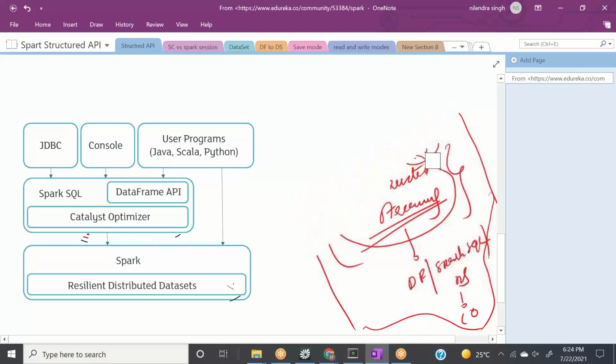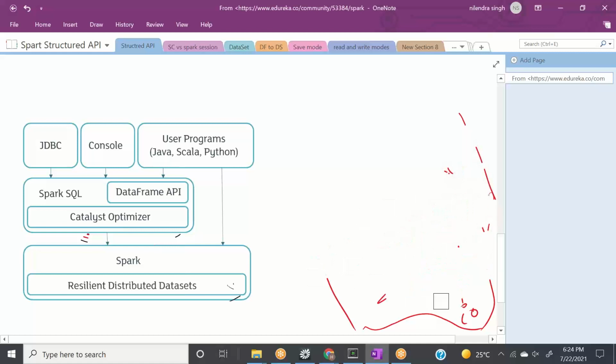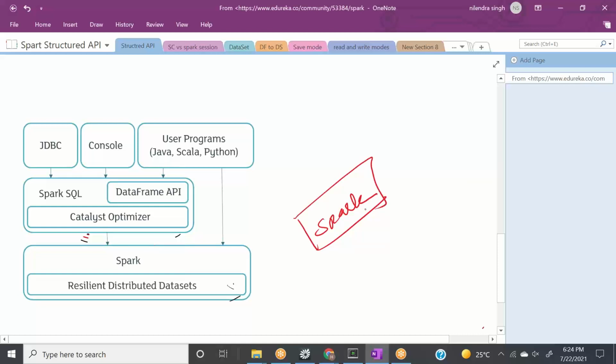If you remember, for data frames, for datasets, and for Spark SQL, we are using Spark session, right? And we are calling our Spark session as spark. I don't want to cover it in a lot of detail, but inside this Spark session we have other contexts like Spark context, SQL context, Hive context, different kinds.